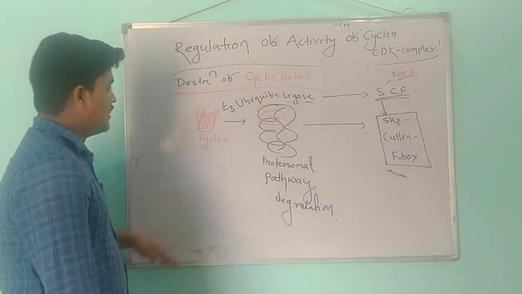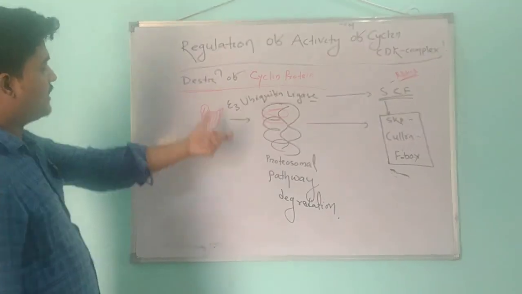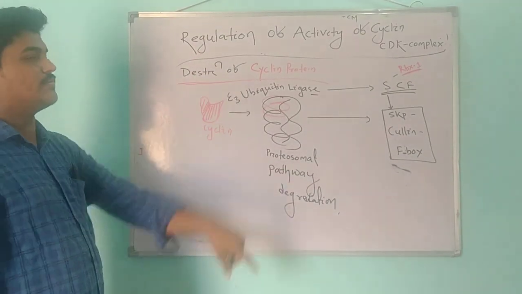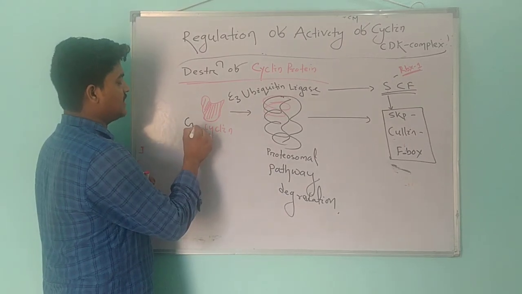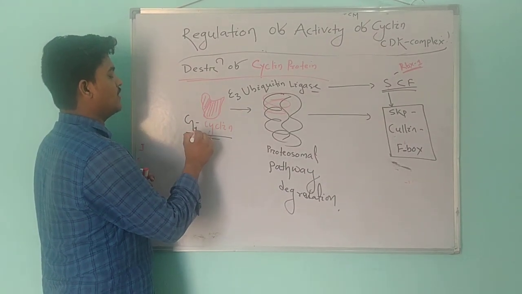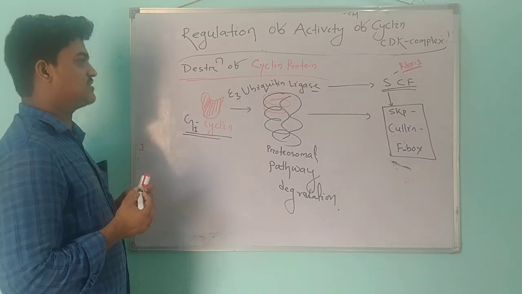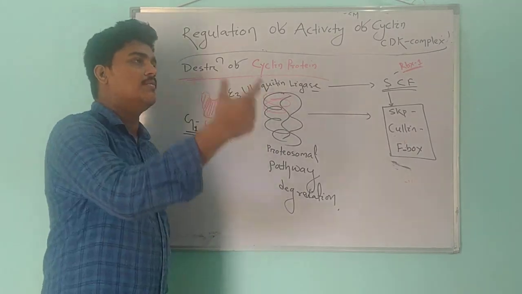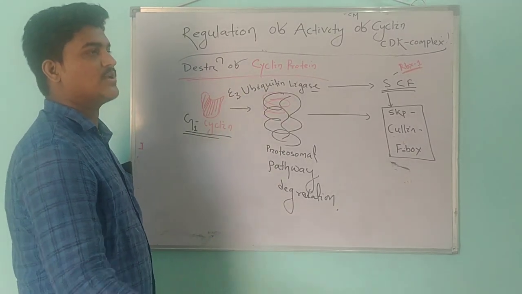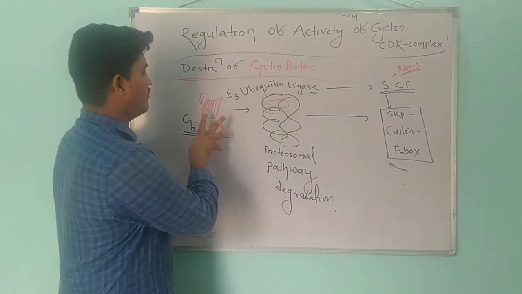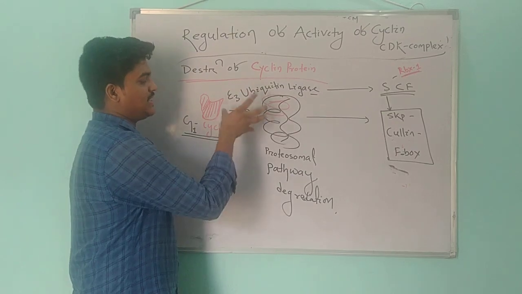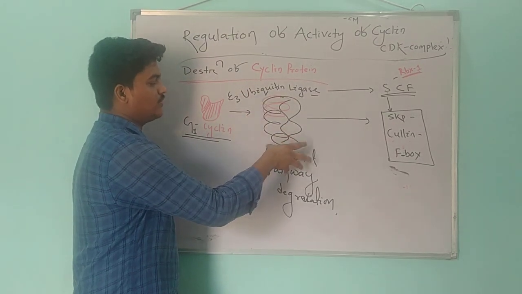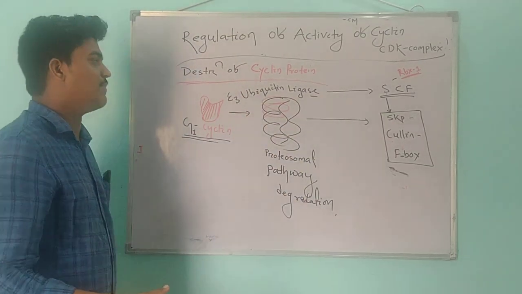So let's take an example of how the destruction of a cyclin protein occurs. This is the G1 cyclin. After doing its job, phosphorylation of the target protein by CDK, it will now undergo degradation, and that degradation is done by the proteasomal pathway with the help of ubiquitin.